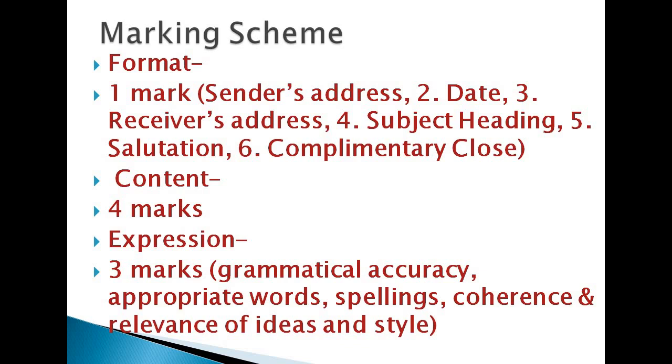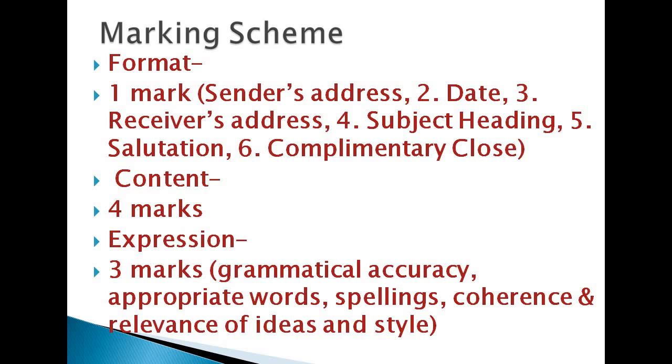Then we come to expression, that is 3 marks. Now what is included in the expression? First one, grammatical accuracy. Grammatically your sentence formation should be correct. Then appropriate words, use of proper words, proper vocabulary, formal vocabulary, that is important. Then our spellings. Spelling should also be correct. Normally if in one letter more than two spellings are wrong, then you are penalized in the board exams.